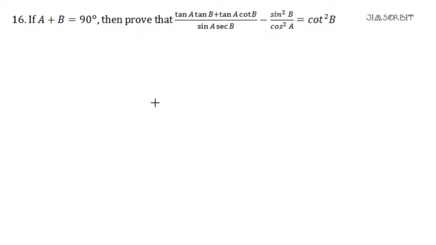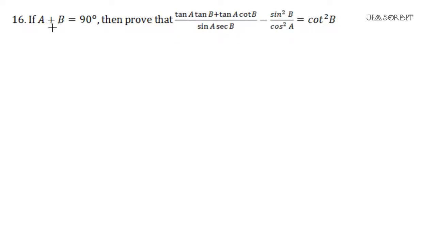Okay, this question is based on trigonometry and it is based on the complementary angle property. It also implies one more thing, the identities. So it's quite a tricky question. Let us read this. If a plus b is equal to 90 degree, then prove that tan a into tan b plus tan a into cot b, sin a upon sec b minus sin square b upon cos square a